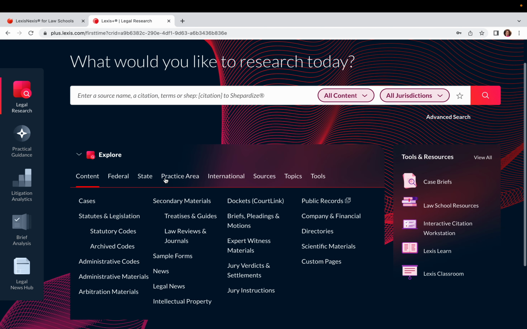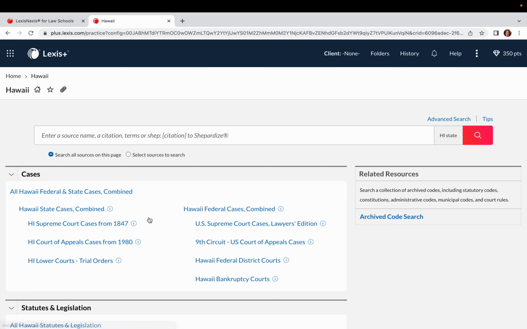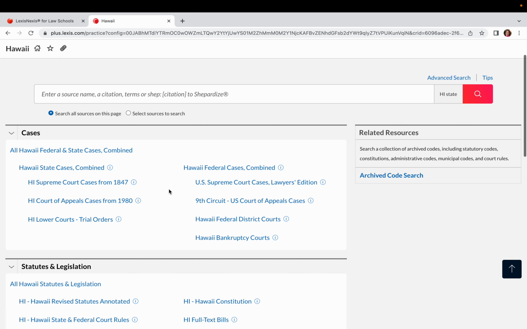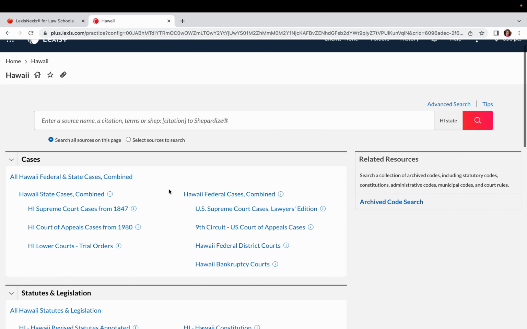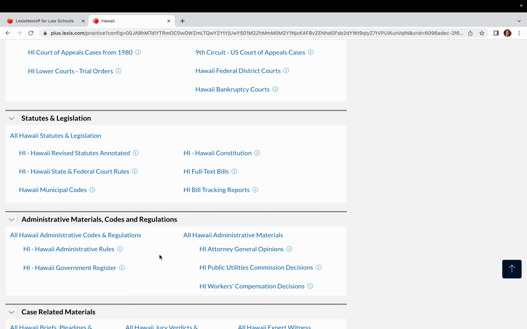One of the things you're going to need to do often is find specific state materials. So one of the ways we can do that is skip the search box at the top of the screen and come on down through Explore to the state and then Hawaii. Now here's where you can see all the resources for Hawaii law. You can see that I can already start narrowing and run some searches in case law here, but typically if I'm going to just look for cases, I'll use the search bar on the main screen. I like to come down here for the statutes and legislation box and then administrative materials.